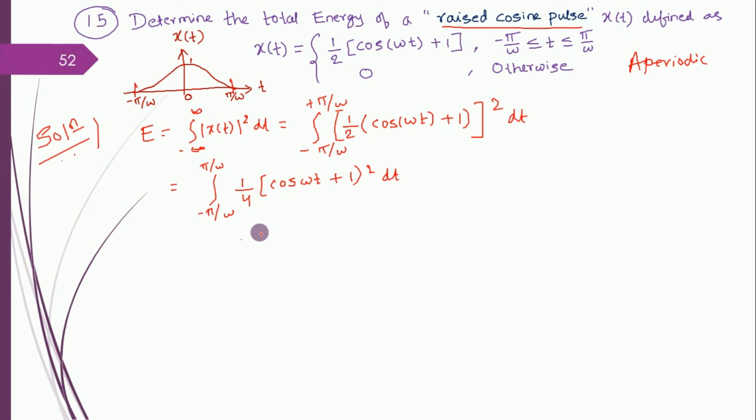So this is what you need to write. Then let me take this 1 by 4 outside. What do you get? Cos omega t, a plus b whole square: cos square omega t plus 1 plus 2 cos omega t.